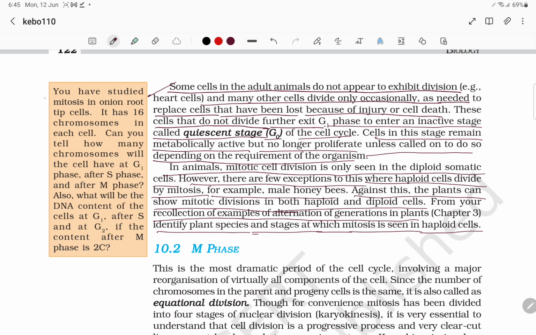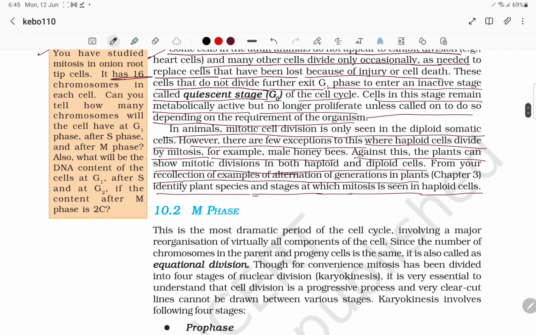You have studied mitosis in onion root tip cells. If it has 16 chromosomes in each cell, can you tell the number of chromosomes at G1, after S and after M? All are 16, 16, 16, because the chromosome number will not change. And what will be the DNA content? G1 is 2C, after S it is 4C, and at G2 it is 4C. The content after M phase is 2C, so the 4C is split into 2C and 2C again.